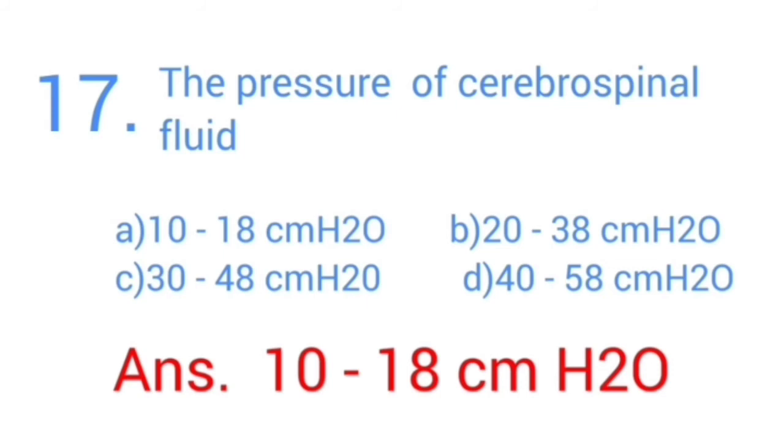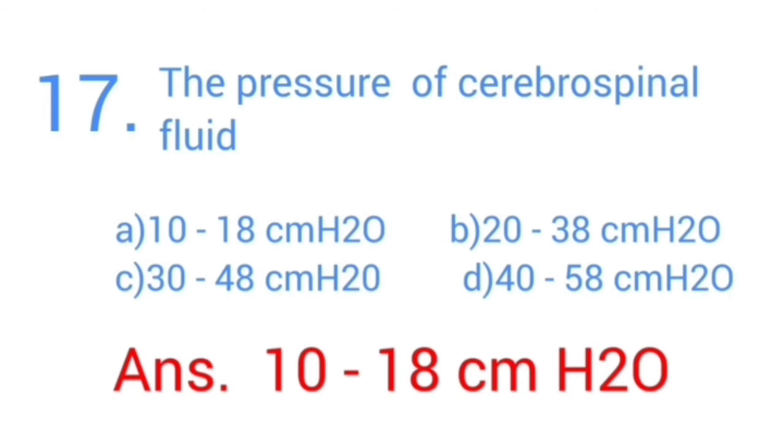The pressure of cerebrospinal fluid. Options: A, 10 to 18 cm H2O. Option B, 20 to 38 cm H2O. Option C, 30 to 48 cm H2O. Option D, 40 to 58 cm H2O.